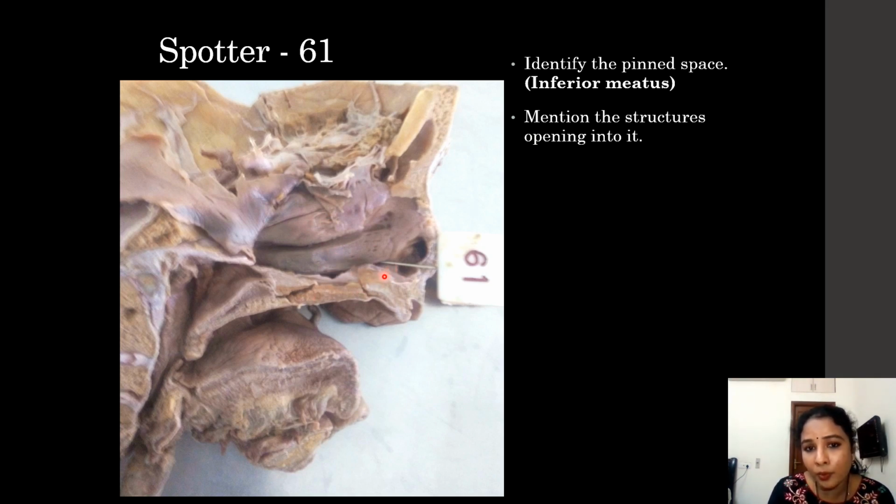The probe is just above the hard palate and below the inferior concha, which means the inferior meatus of the nose. The only structure opening into the inferior meatus is the nasolacrimal duct, which is the continuation of the lacrimal sac.